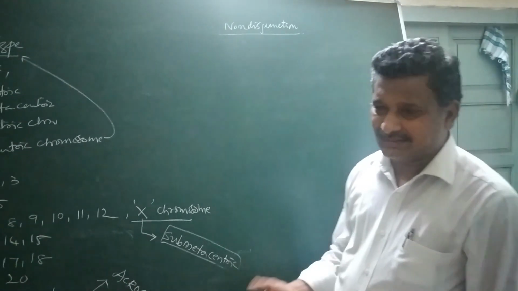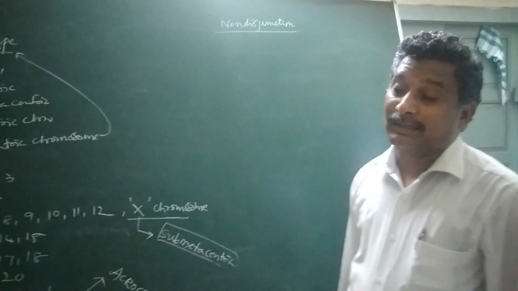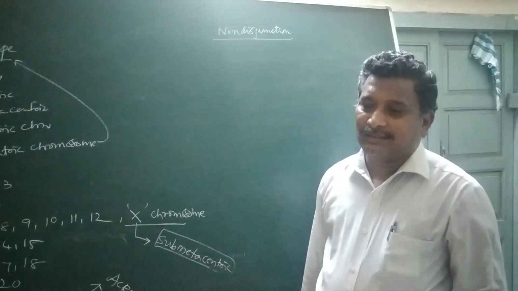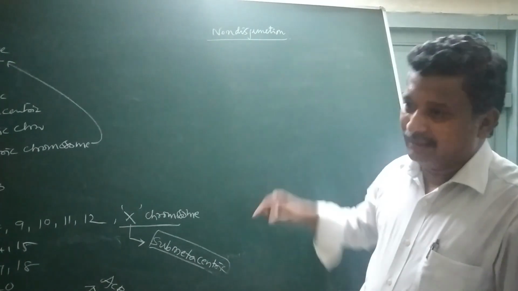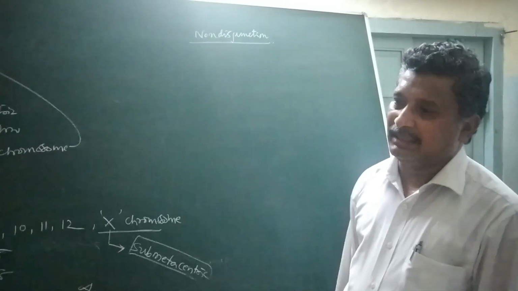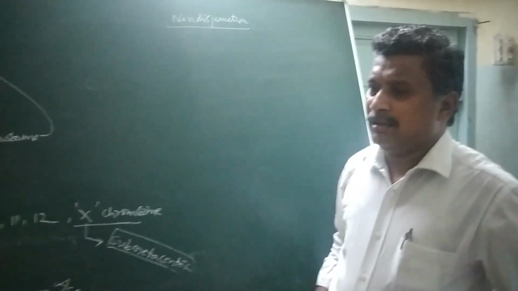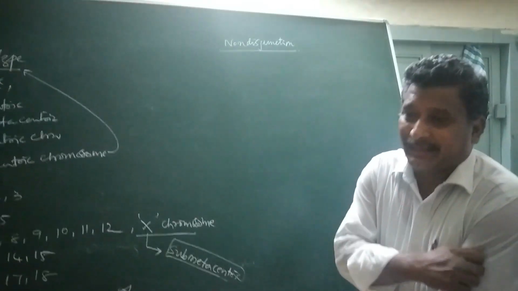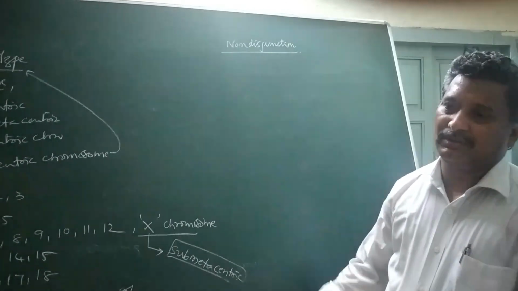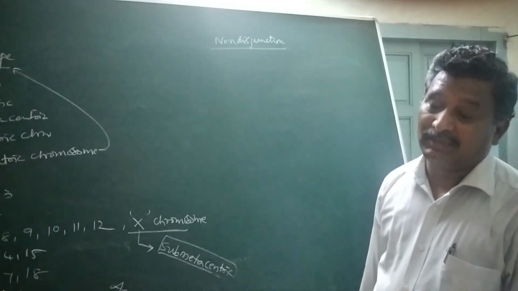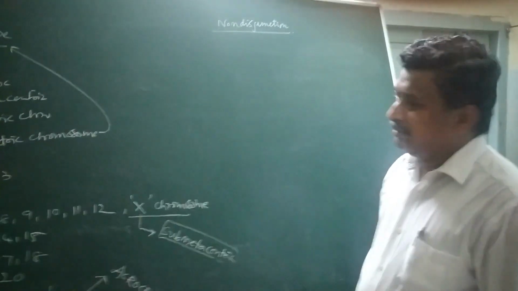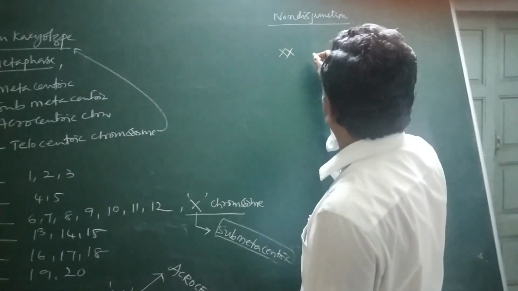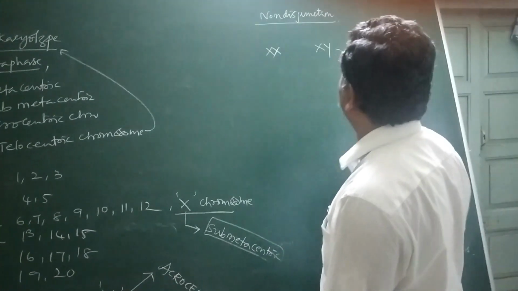If it appears for the first time in the organism, it is said to be primary non-disjunction. If non-disjunction occurs in an organism which already had primary non-disjunction, then it is said to be secondary non-disjunction. Whatever it may be, primary or secondary, there is no proper separation of homologous chromosomes during meiotic or mitotic divisions. Hence, abnormal eggs are going to be developed. Let us see one example. Here is a female. Here is a male.